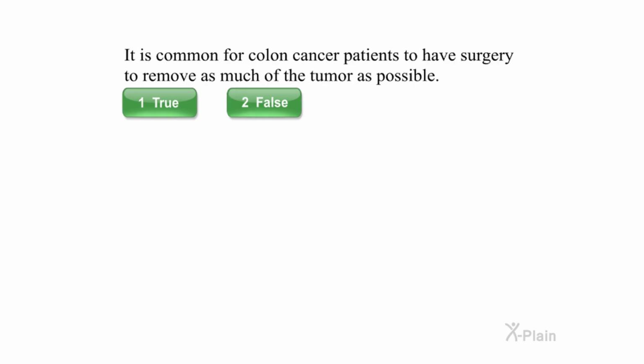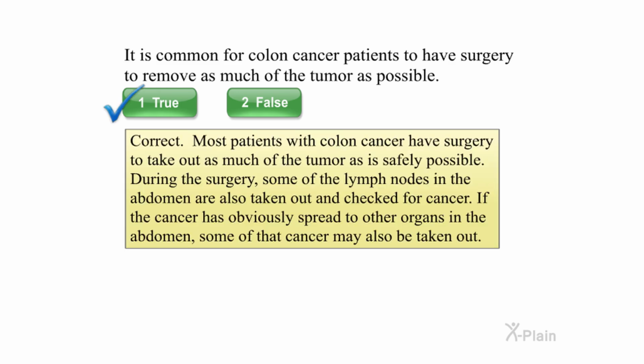It is common for colon cancer patients to have surgery to remove as much of the tumor as possible. Select true or false. Correct. Most patients with colon cancer have surgery to take out as much of the tumor as is safely possible. During the surgery, some of the lymph nodes in the abdomen are also taken out and checked for cancer. If the cancer has obviously spread to other organs in the abdomen, some of that cancer may also be taken out.